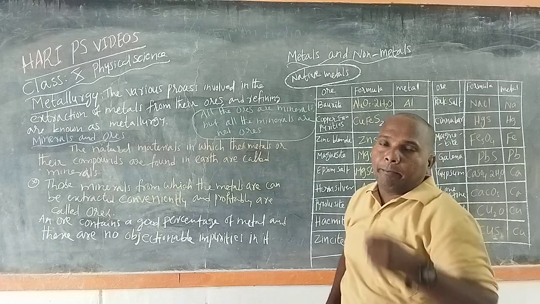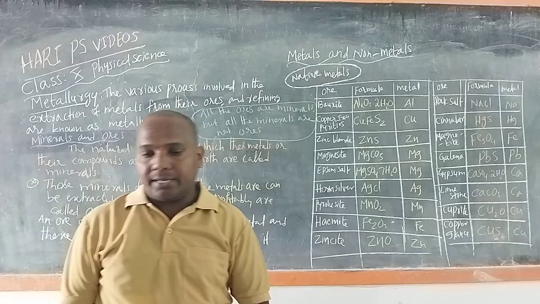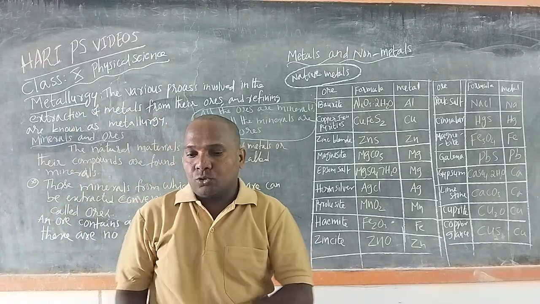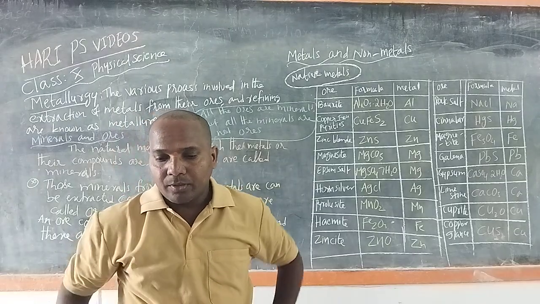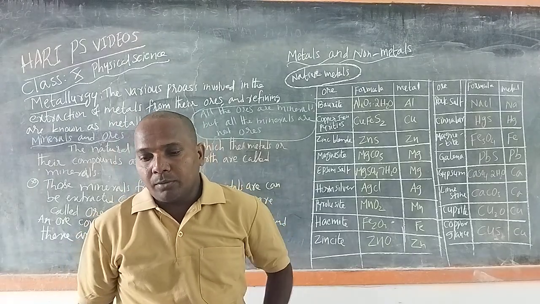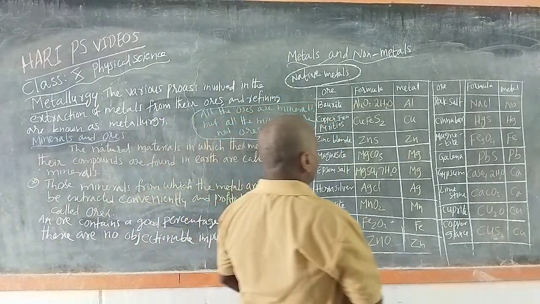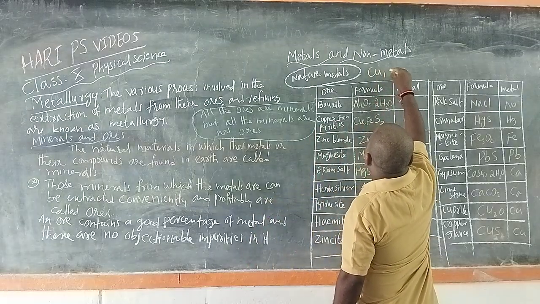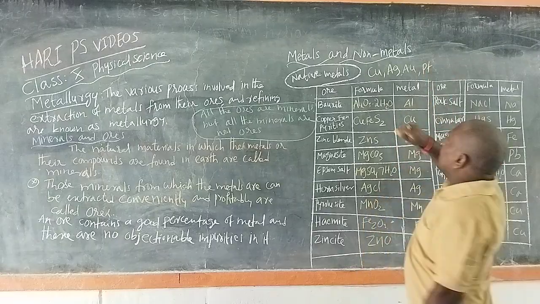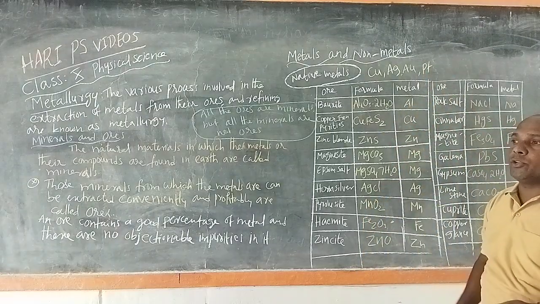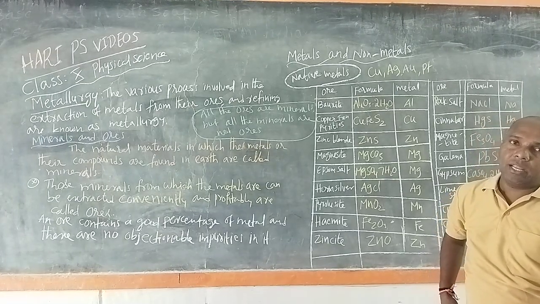The metals which are available in the free state, when a metal is found in a free state or as a free element, are said to occur in a native state. Copper, silver, gold and platinum are examples of native metals, because they are available in nature in the free state.